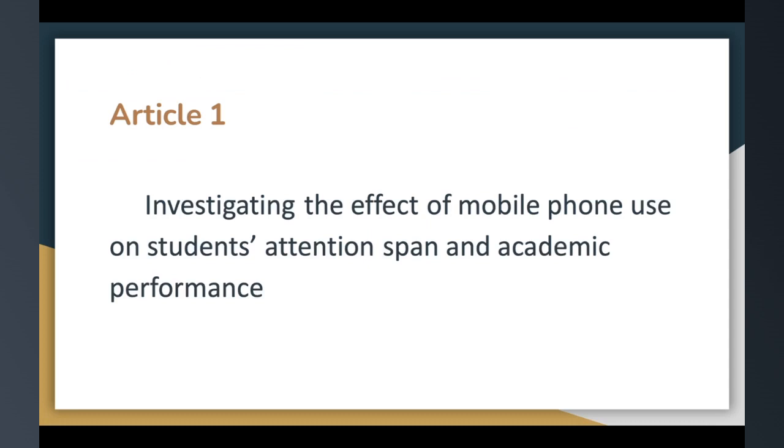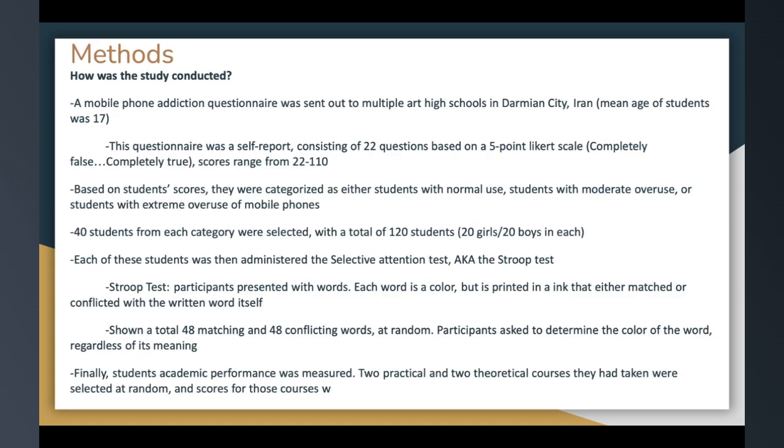Article 1. Investigating the effects of mobile phone use on students' attention span and academic performance. How is the study conducted? A mobile phone addiction questionnaire was sent out to multiple art high schools in Darmian City, Iran. The mean age of students being 17. The questionnaire was a self-report consisting of 22 questions based on a 5-point Likert scale, ranging from completely false to completely true. Based on student scores, they are categorized as either students with normal use, moderate use, or extreme overuse of mobile phones. 40 students from each category were selected, with a total of 120 students.